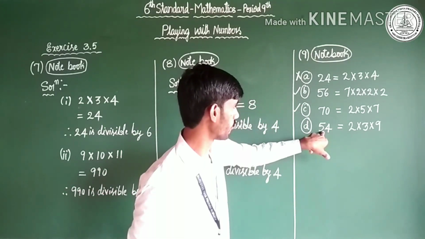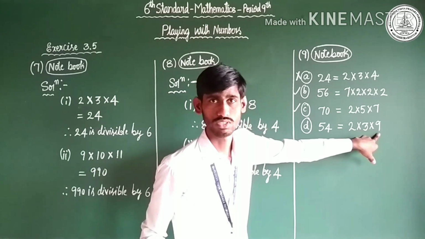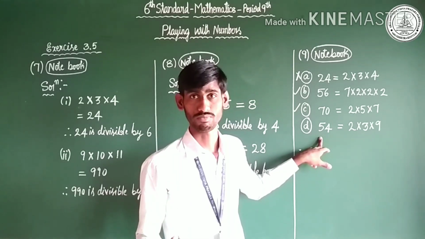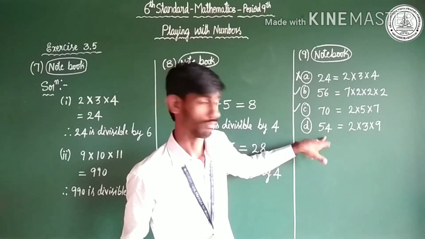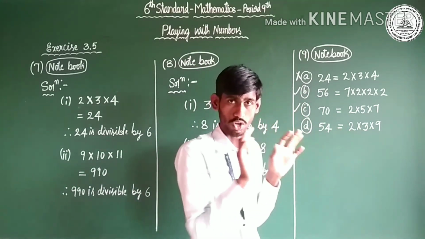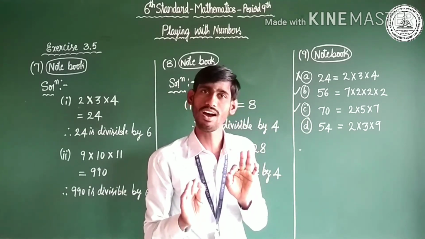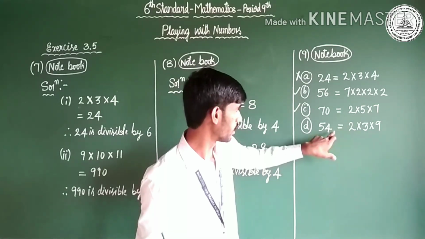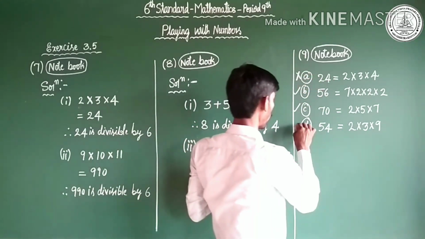Next one, 54: 2 is a prime number, 3 is a prime number. Yes, but 9 is not a prime number. So it is a composite number, so it is not an exact prime factorization. Point to be noted: it is not an exact prime factorization. But if we multiply, 2 3s are 6, 6 9s are 54, it's possible. My concept is, does it follow prime factorization or not? It doesn't follow the prime factorization method. So it is not a proper prime factorization.